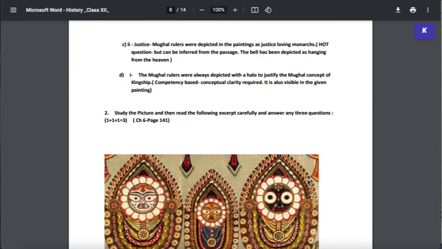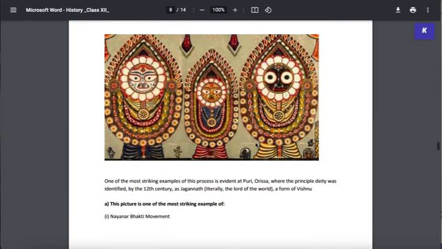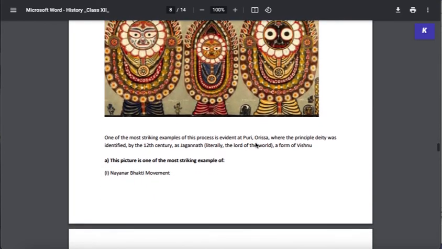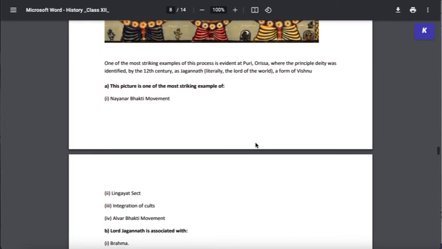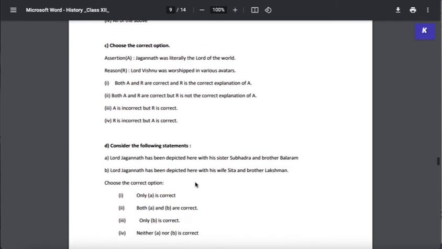As you can see, these questions are not going to be very straightforward and very simple. It is going to be based on your understanding of the concepts behind each of these ideas that you are studying. This again is from book 2, chapter 6. This is the Jagannath trio of Balabhadra and Subhadra as well. Again, as you can see, there's an assertion and reasoning based option here as well.